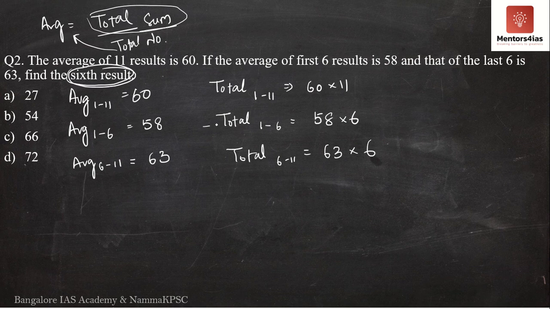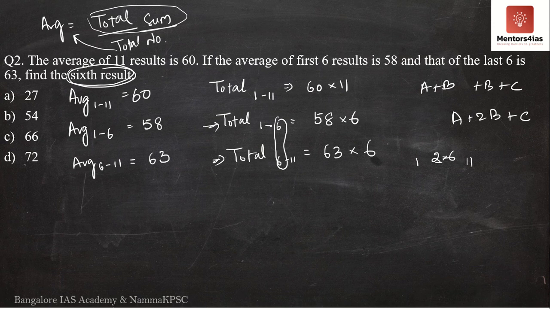If you consider these two and add them, it is similar to A plus B and B plus C. When you add these two, you get A plus 2B plus 2C. Similarly, when you add these two, you will get 1 to 11, but the sixth result will be twice, because 1 to 6 and 6 to 11 add 6 twice.